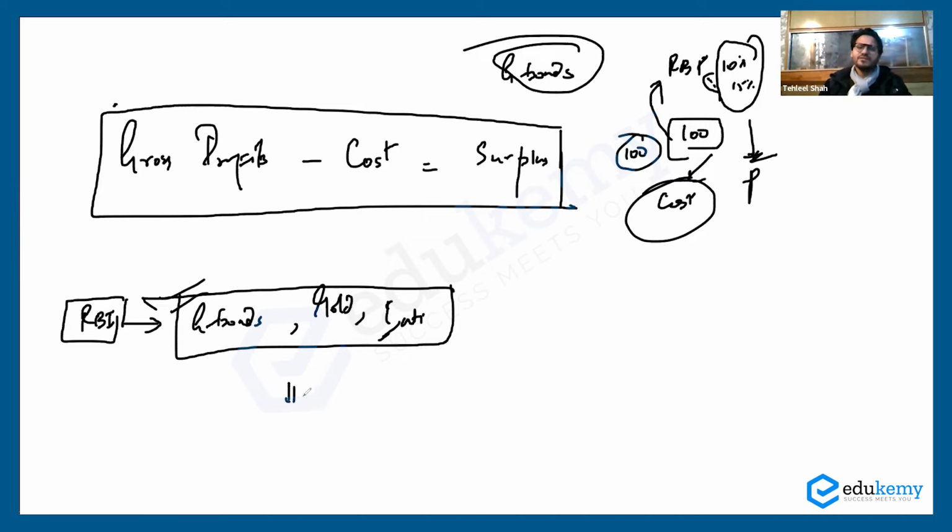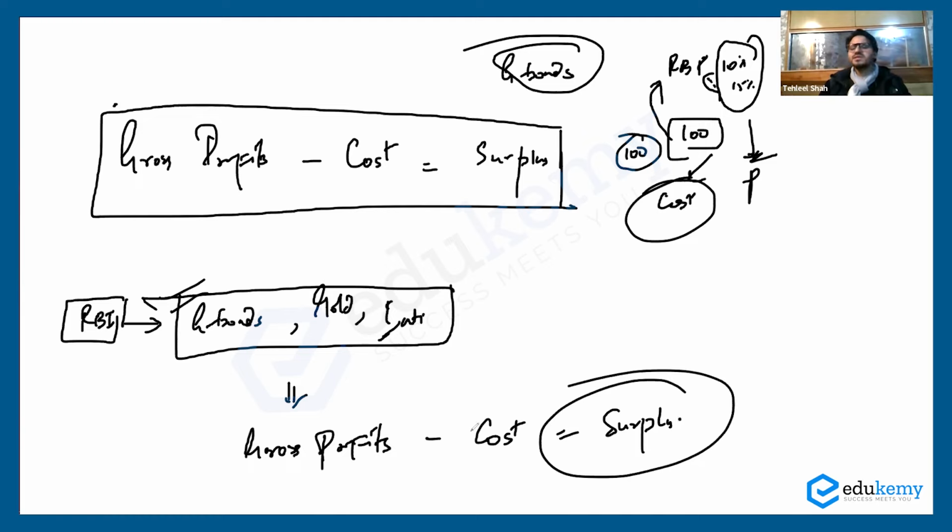RBI does invest money in all these things. Then RBI, after investing this money, earns some gross profits. And out of these gross profits, you have to deduct the cost of this particular investment. And what you'll get is the surplus. So this is what we call the surplus, or surplus of RBI.